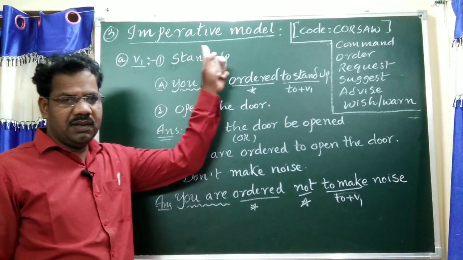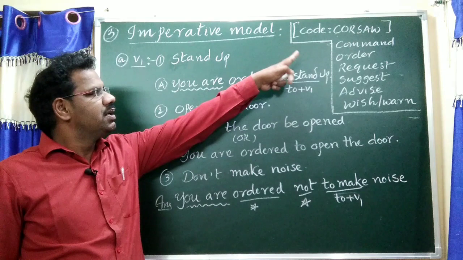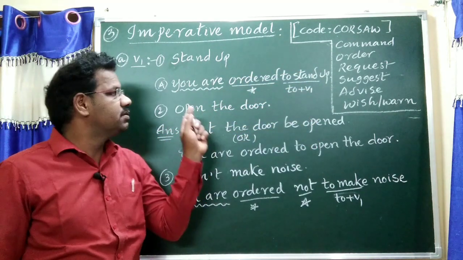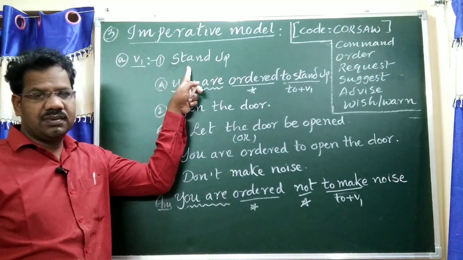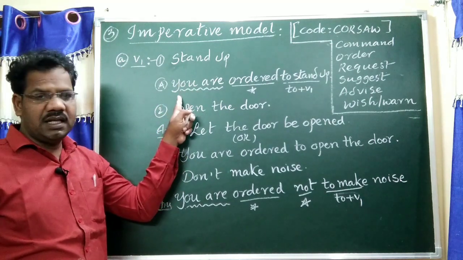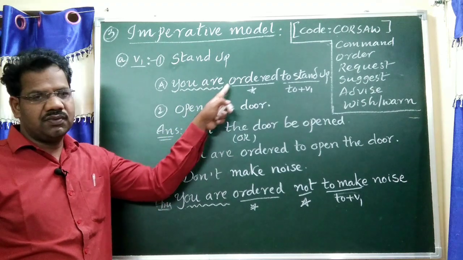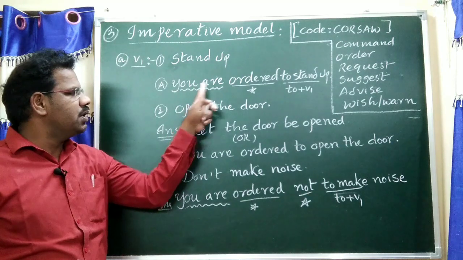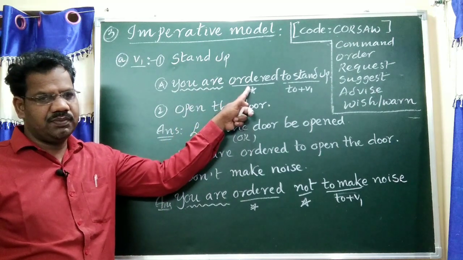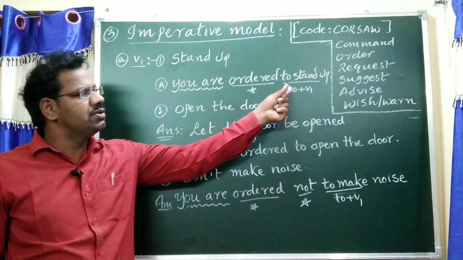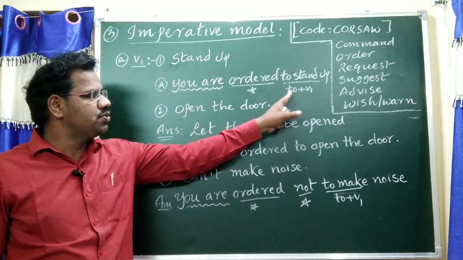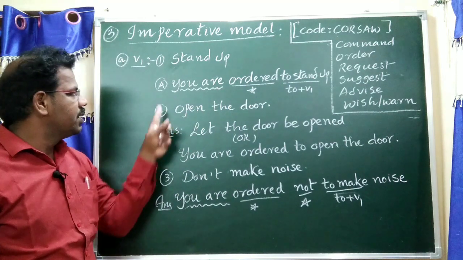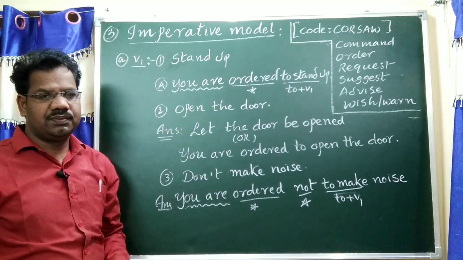Imperative sentence means command, order, request, suggestion, advice, wish or warning. For example: Stand up. The answer is: you are ordered. For those words, whichever is suitable, order. You are ordered is the passive voice form. Before the question we should use to, that means to plus V1, or additionally words we may write. You are ordered to stand up.